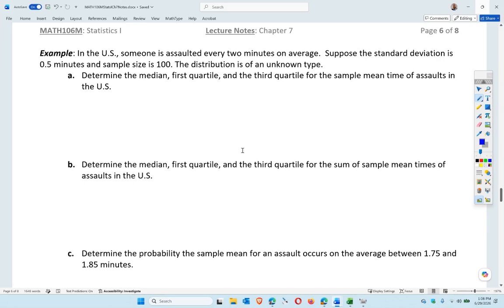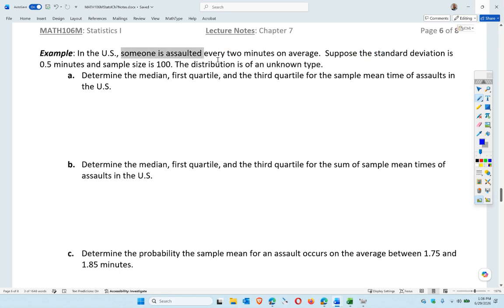Alright, this is Chapter 7, Section 3. This is the second video. So let's say we have an unknown distribution, right? That's fine. You can still do this as long as the sample size is large enough. So our rule of thumb, as long as we're 30 or more, we're okay. Is that the true way of doing it? No, but for the sake of what we're doing, it's good enough. So our sample size is 100, so it doesn't matter if this is unknown. We're okay. We can still do it with a normal distribution to make estimations.